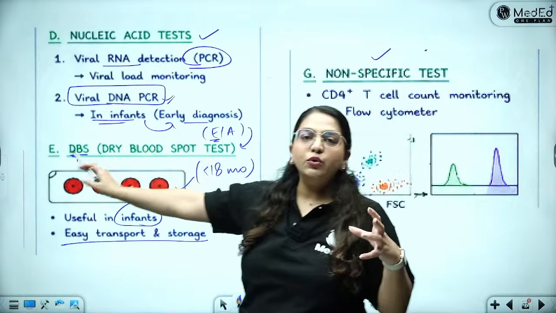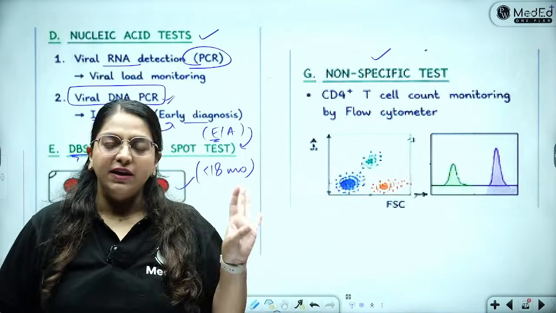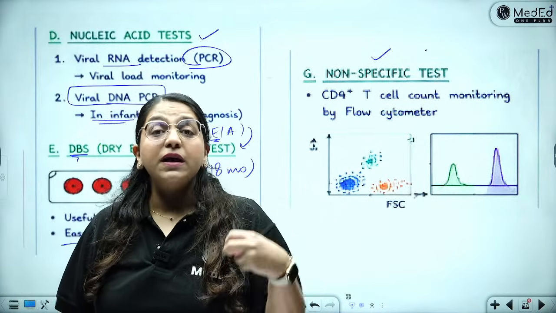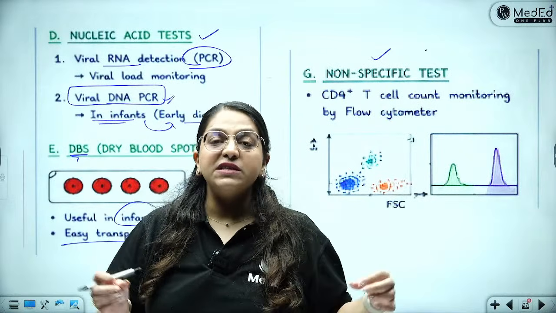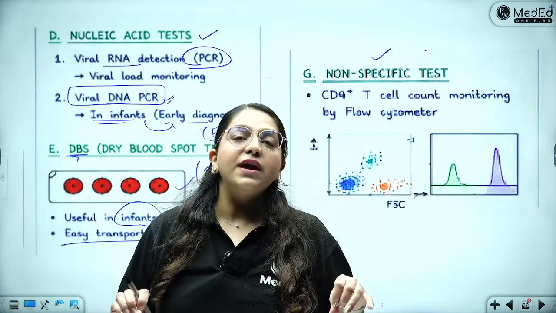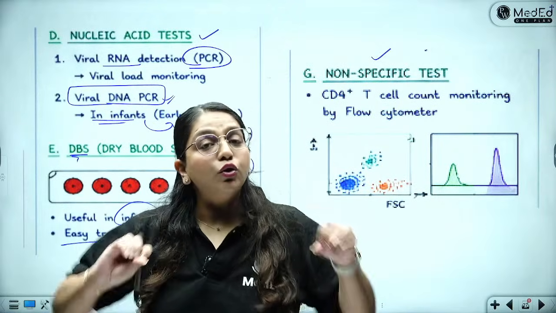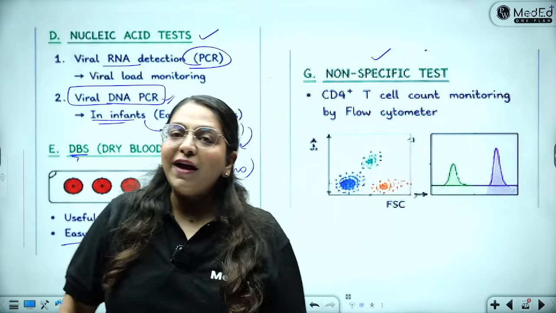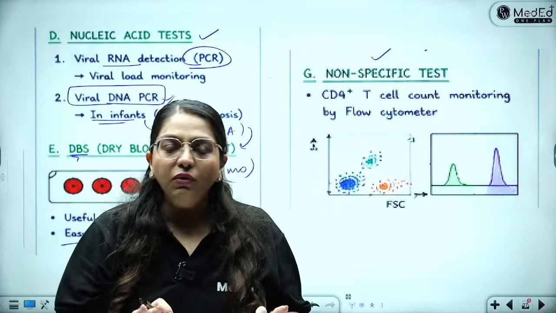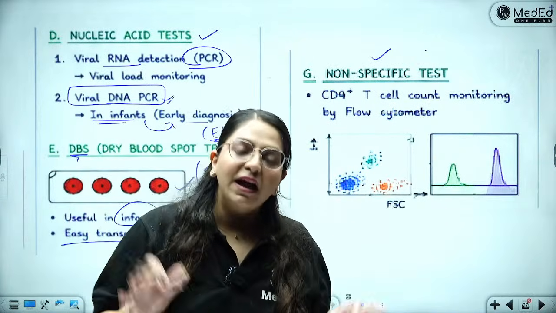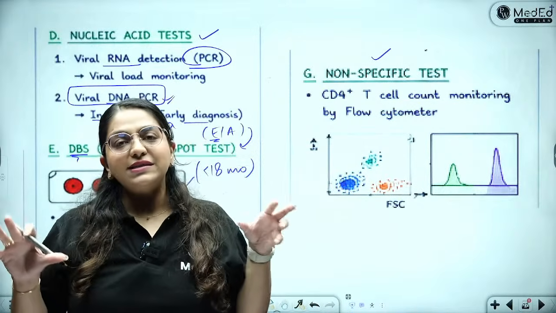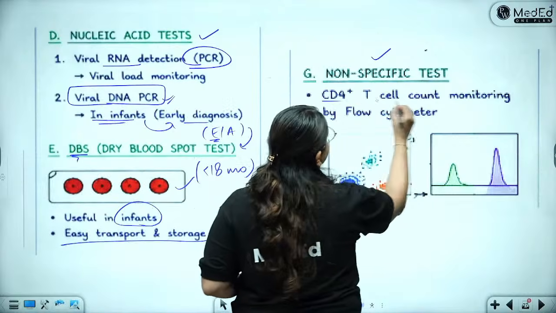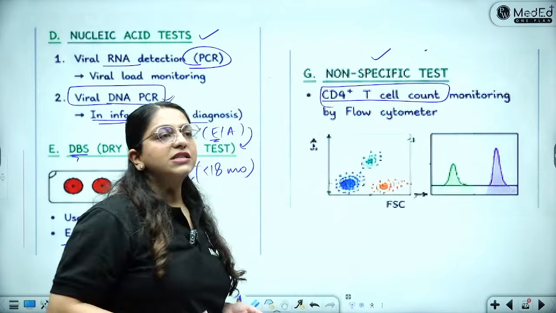Some non-specific tests can also be done. So all of this that we were doing until now, we were doing specifically for HIV. We were detecting specific antibodies against HIV. We were detecting specific antigens of HIV. We were detecting specific proteins of HIV. Now we are, or the RNA DNA, now we are detecting not HIV virus, but we are looking at the effects of HIV virus. So what is the effect? It reduces the CD4 count, because it kills the T cells, it kills the macrophages, it kills the cell-mediated immunity cells. All of those cells have the CD4 receptors on them. So the overall CD4 T cell count in the body is going to reduce in HIV positive people.